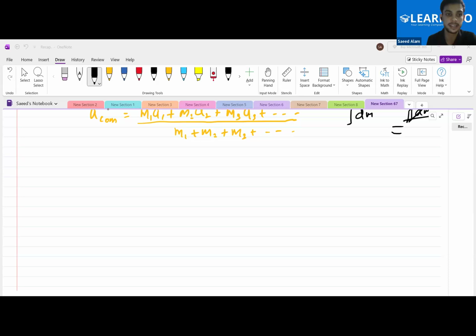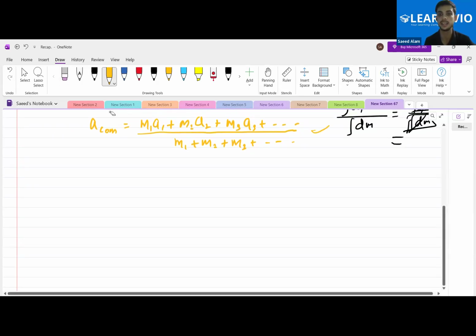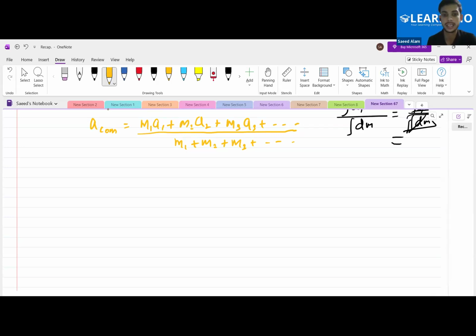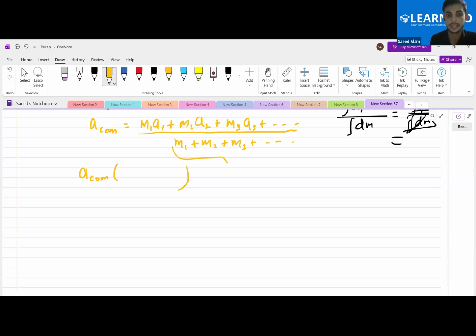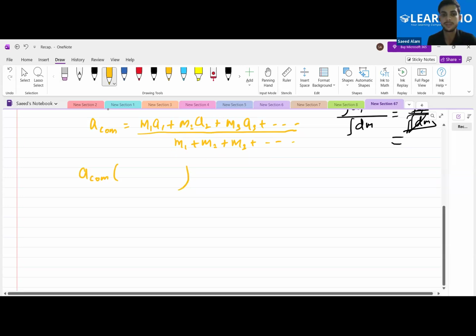Okay, so in this particular formula, we had seen this acceleration of center of mass in the last class. Just after this, what I had done, I had multiplied this denominator on the other side. So what I had written: acceleration of center of mass multiplied with this big thing, and what this big thing is, this is the complete mass. So I'm just writing it with the capital M. Okay, is this clear to all of you?